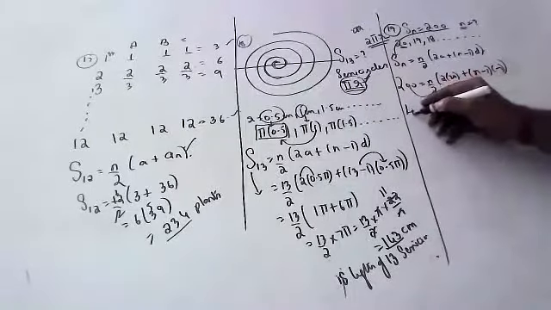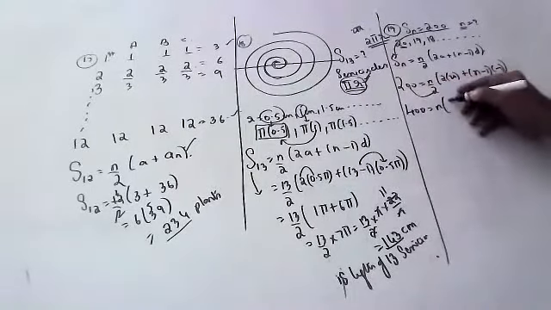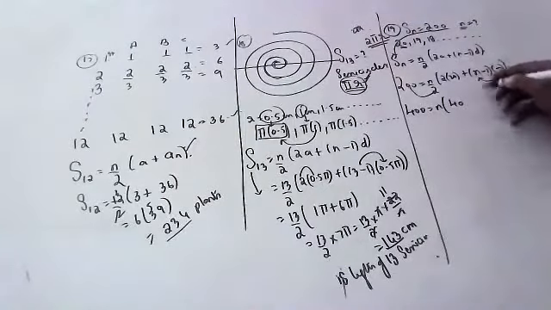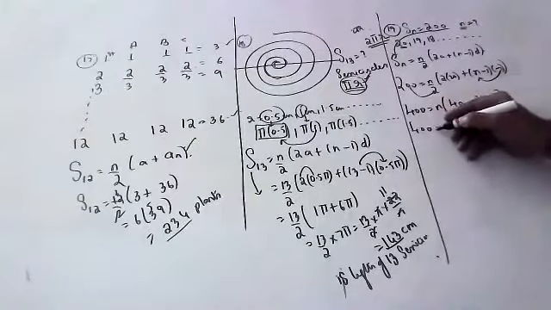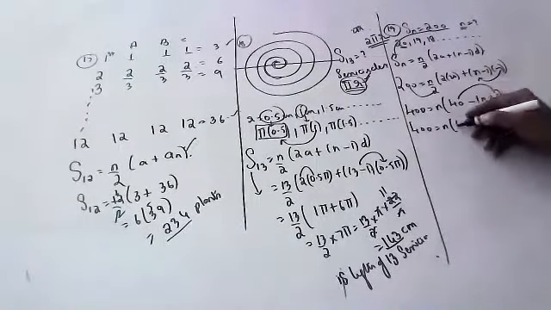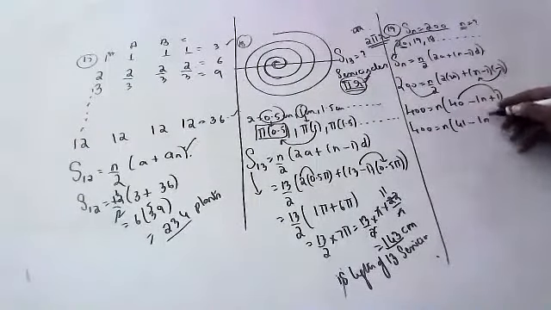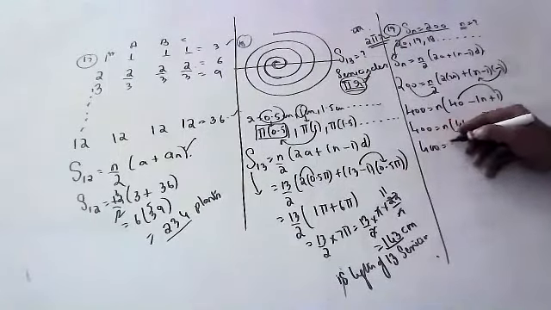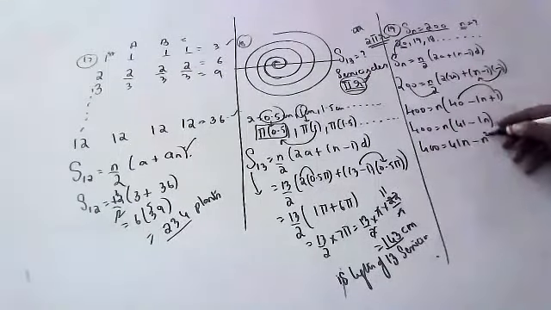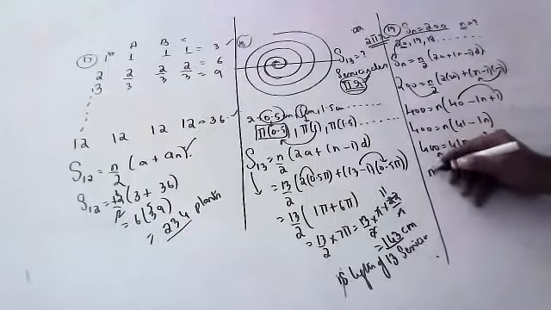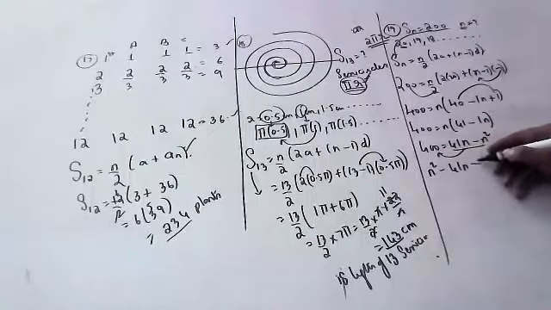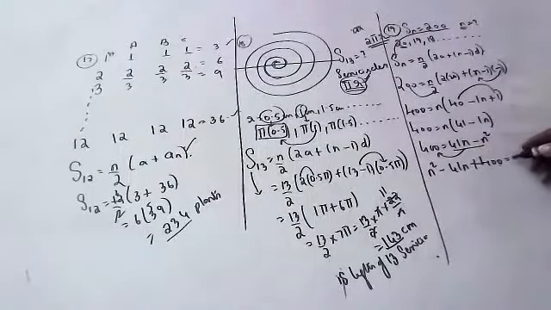So 400 is equal to n into 40 plus minus n plus 1, that is 41 minus n. So 400 is equal to 41n minus n square. Bring it here: n square minus 41n plus 400 is equal to 0.